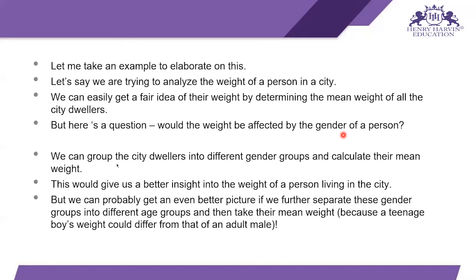We can group the city dwellers into different gender groups and calculate their mean weight. This could give us a better insight into the weight of a person living in the city. But we can probably get an even better picture if we further separate these gender groups into different age groups and then take their mean weight, because a teenage boy's weight could be different from that of an adult man.